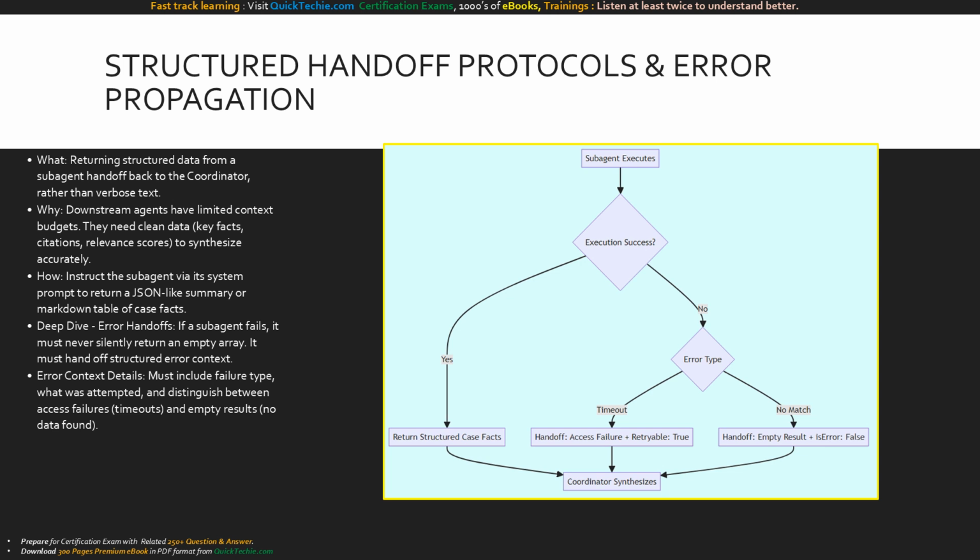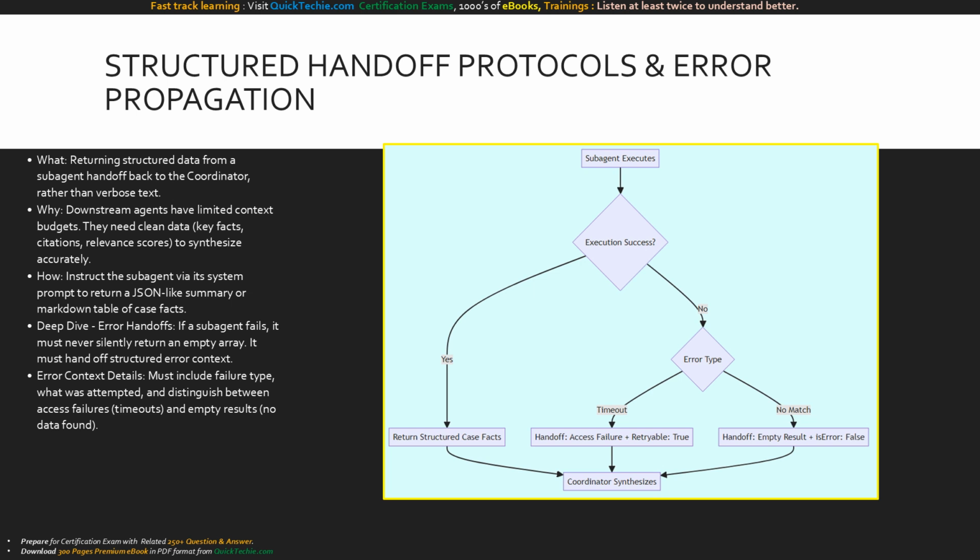Let's dive deep into error handoffs. If a subagent hits a database timeout, it must never silently return an empty array. Doing so tricks the coordinator into thinking no data exists. Instead, the subagent must hand off a structured error, clearly distinguishing an access failure from a genuinely empty result, allowing the coordinator to decide if it should retry or escalate.